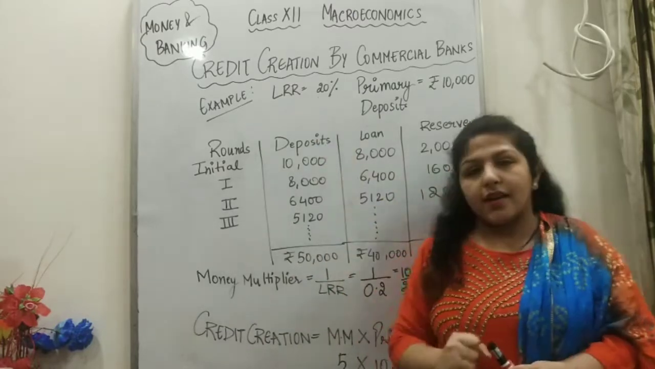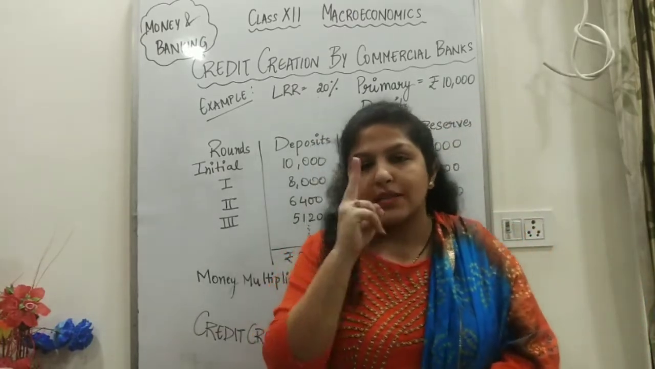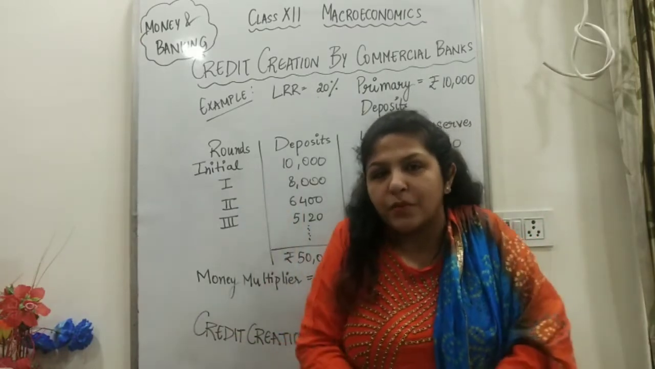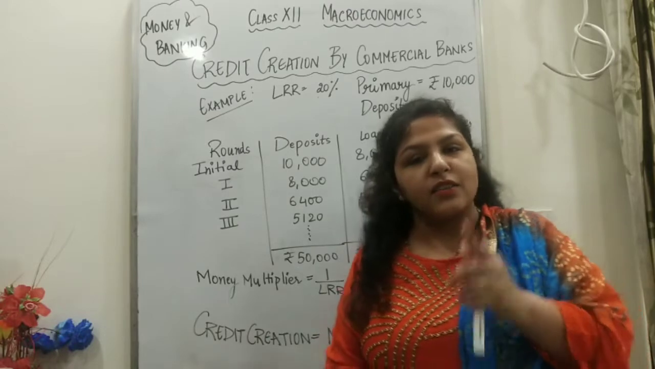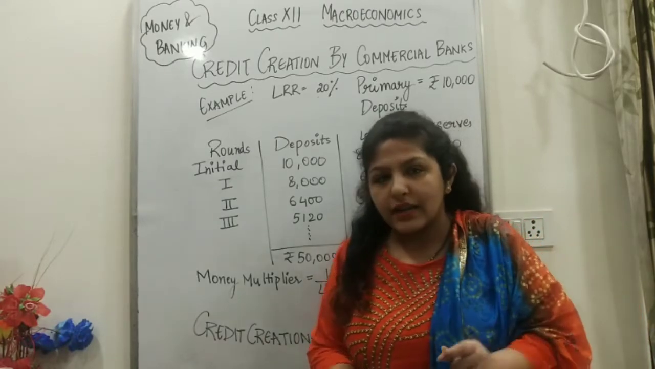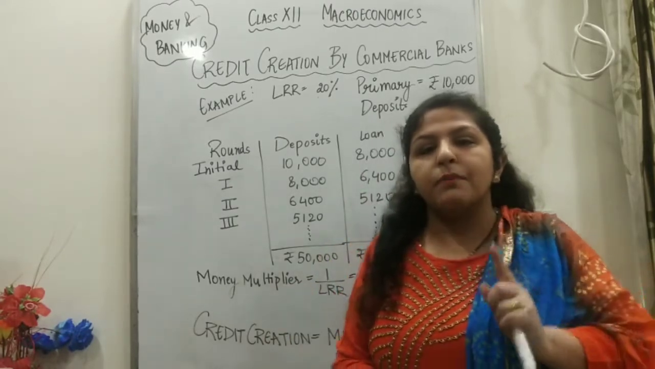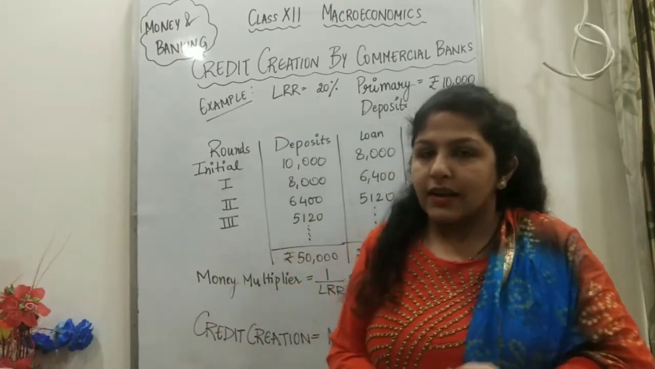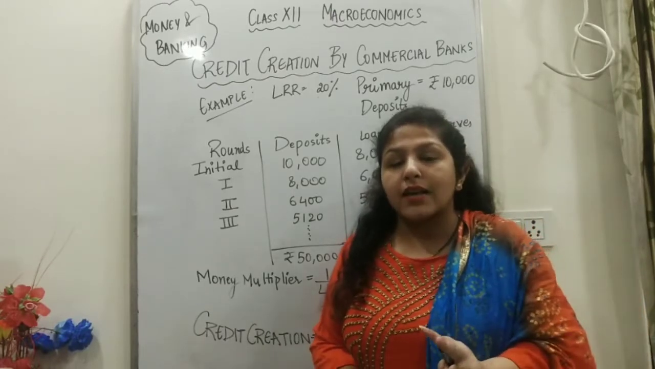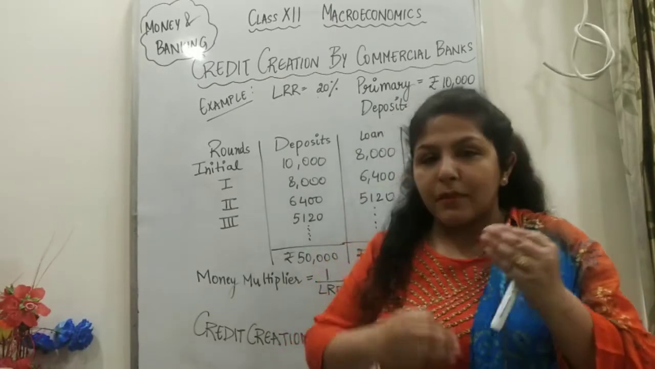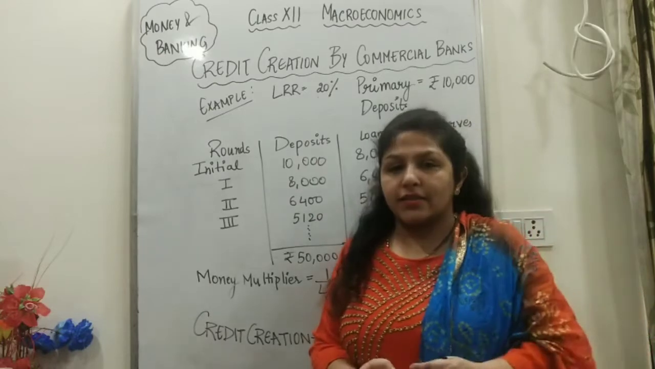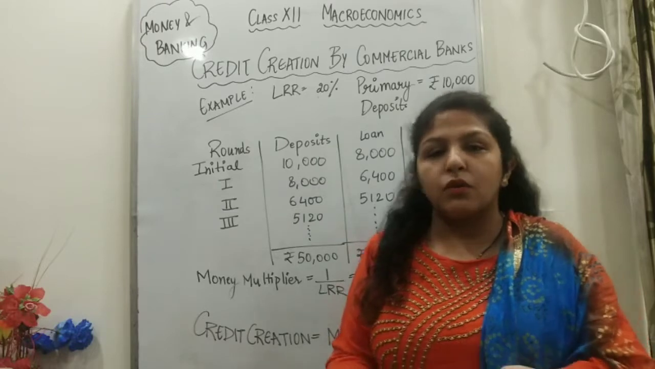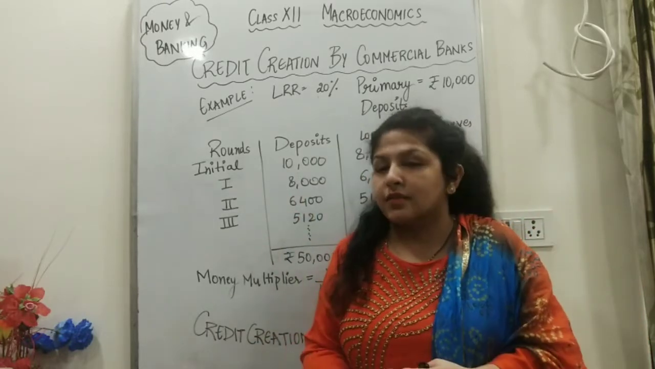Before starting this credit creation, let me tell you we are taking two assumptions, because this model is complicated and real life is so complicated. So I'm taking a simple model. My first assumption is that there is only one bank; the entire banking system is one bank, one unit, and there are no names of commercial banks. The second assumption is that all payments and receipts are made by cheque. That means nothing is given in cash. All payments and receipts are transferred through cheque only, that is, through the banking system only.